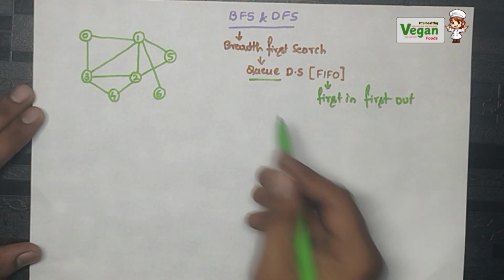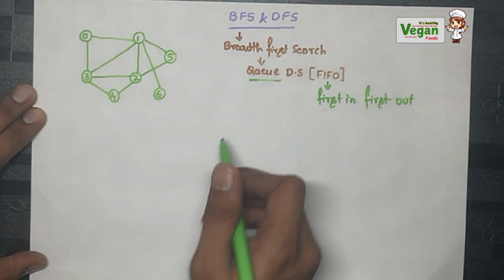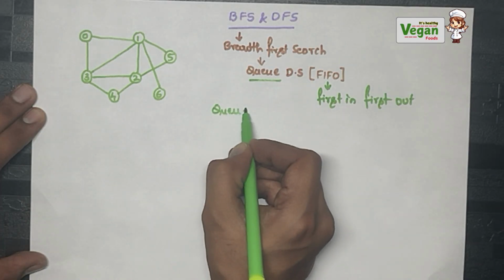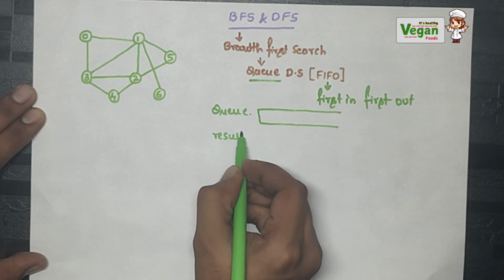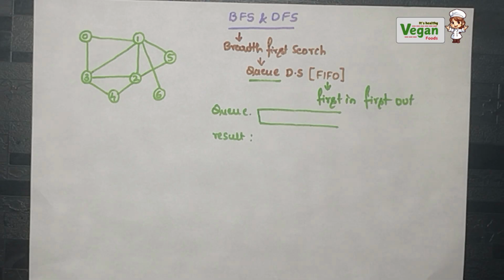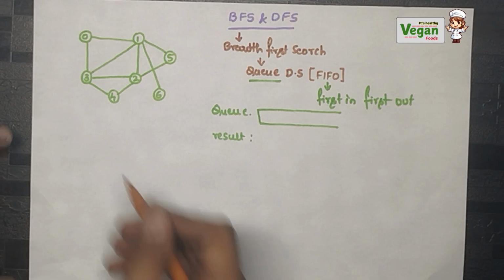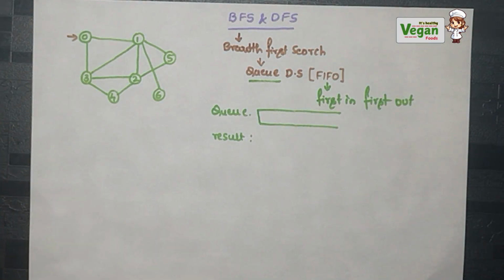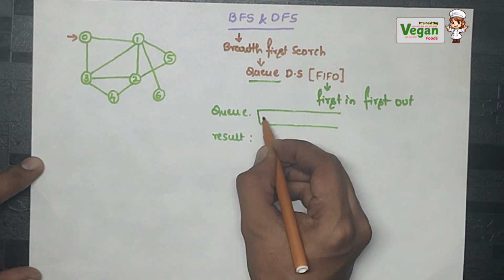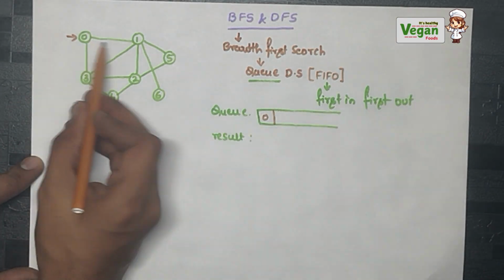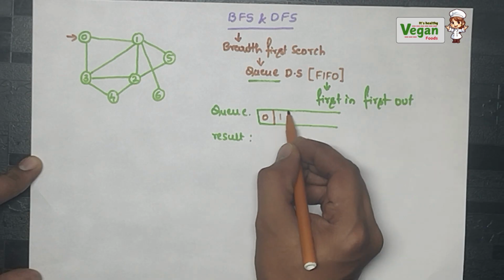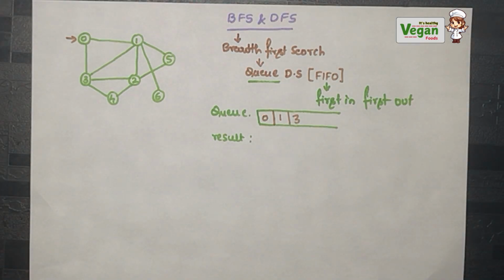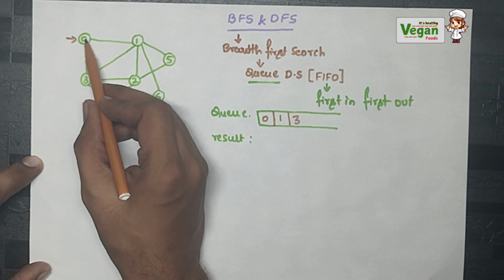Now let's solve this given tree or graph. So we will be using the queue data structure. Let's draw a queue, and after removing from the queue we will be writing in the result. Now we must consider a node as a source node. So let me consider the 0th node as the source node. First I must insert 0 into the queue, and from 0 I have direct connections. That is, from 0 I can go to 1 and I can go to 3. So 1 and 3.